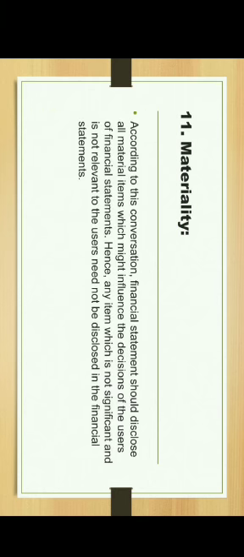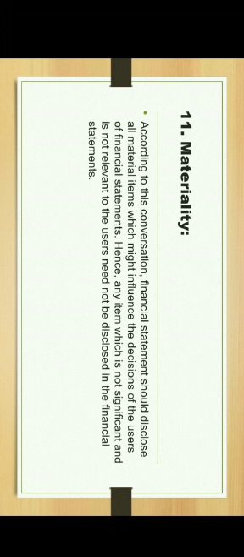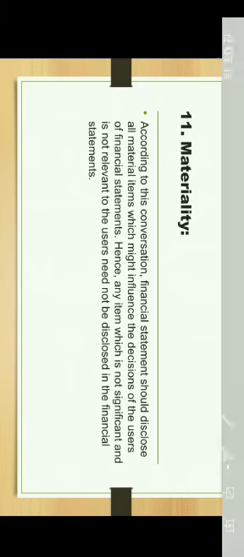Next is materiality. According to this convention, financial statements should disclose all material items which might influence the decision of the users of financial statements. Hence, any item which is not significant and is not relevant to the users need not be disclosed in the financial statement. Means anything which is wrong, not required, or not important for outsiders should not be mentioned in your books of accounts.